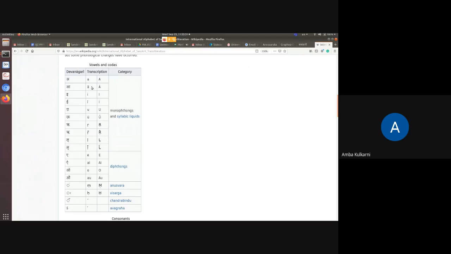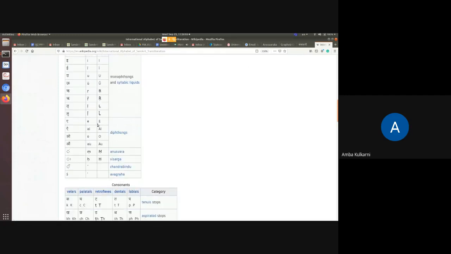So all the dirgha swaras will have a bar on top of them: a, i, u. Then similarly ri and dirgha ri. Now ri is r with a dot below it, and lri is l with a dot below it. This is the way they write the swaras ri and lri.